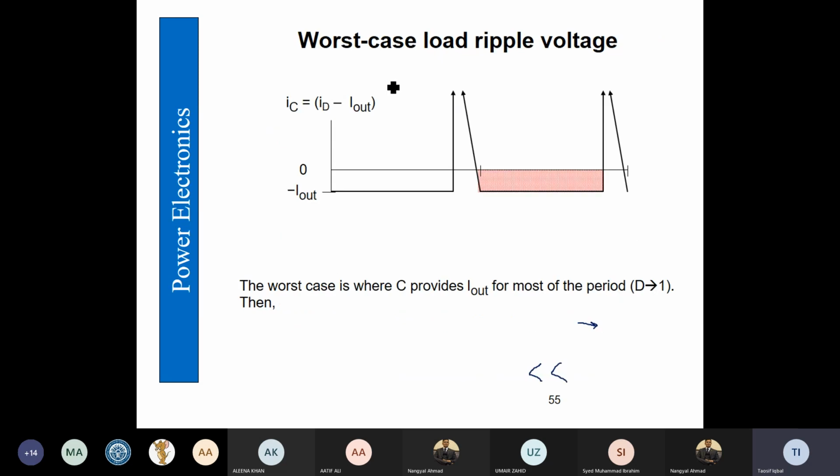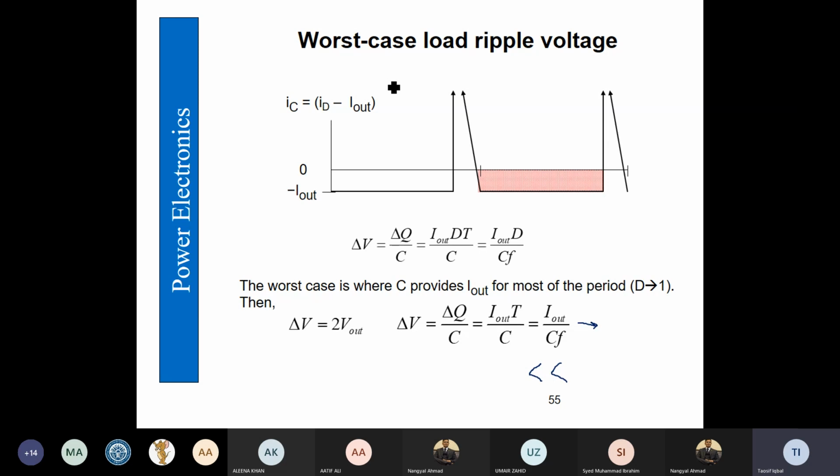Similarly, for the capacitance, we can find out the critical capacitance value, because the voltage ripple across the capacitor is going to be delta Q by C, whereas delta Q is the charge stored, which we can find out if the duty cycle approaches 1, then all the time the capacitor has to provide the output current.